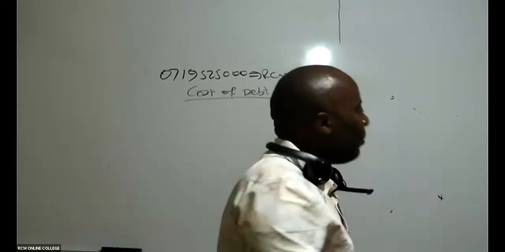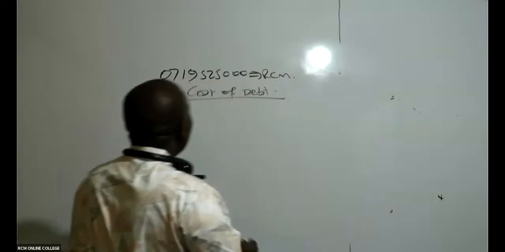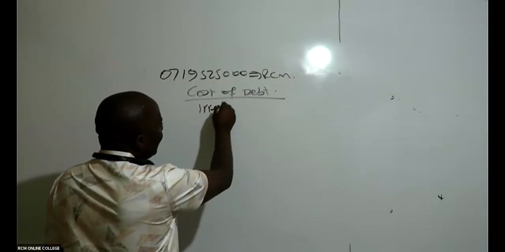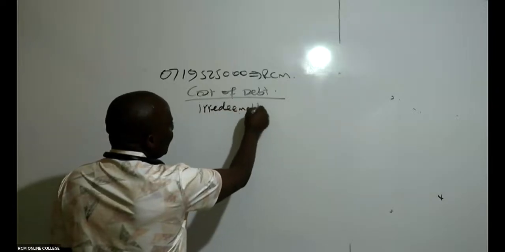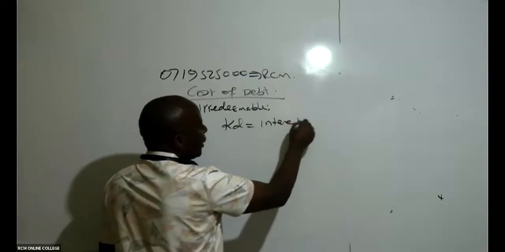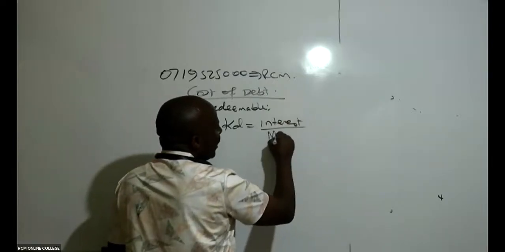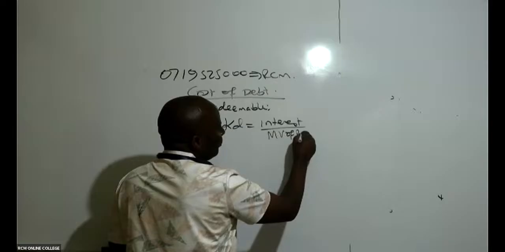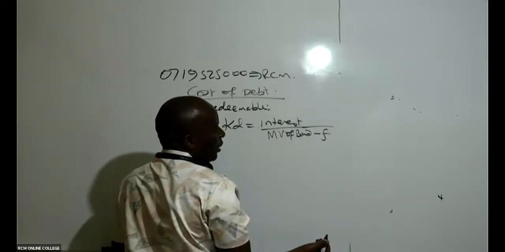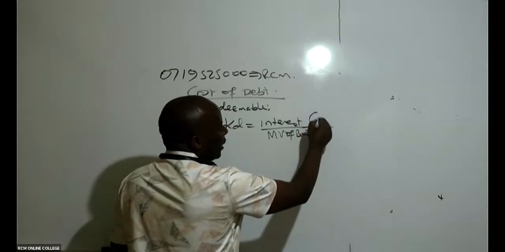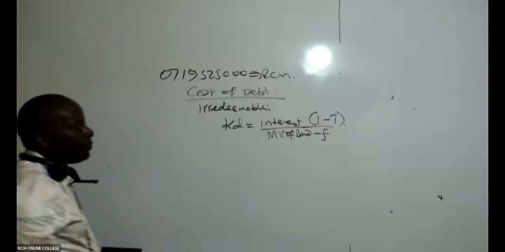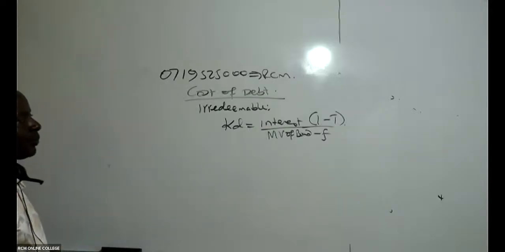Because if it is irredeemable, what I will do, I will simply come and get my KD. Then my KD is very easy. I will take the interest, divide this by your market value of bond, minus any flotation cost if there is. And this interest must be after what? After tax. The interest there must be after tax.